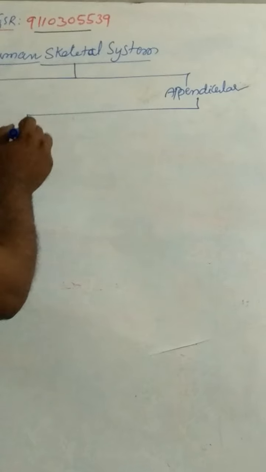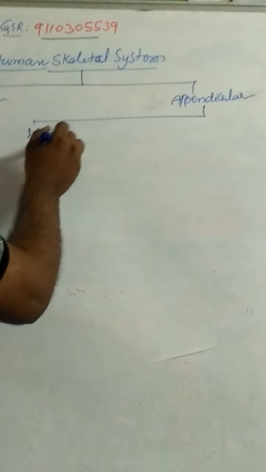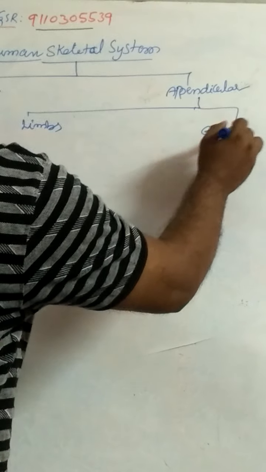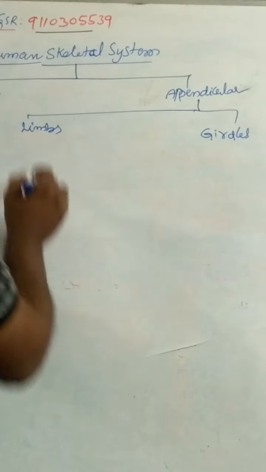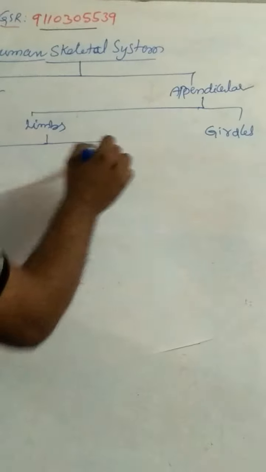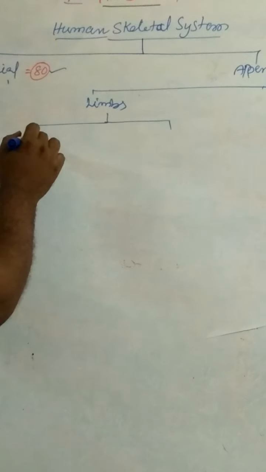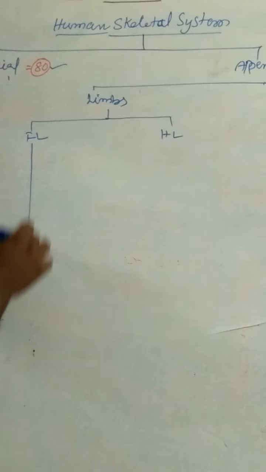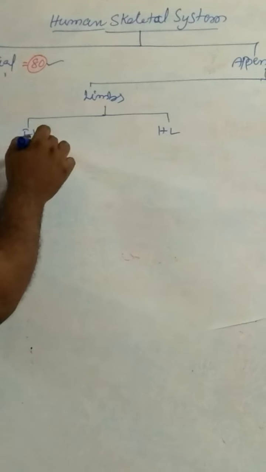There are 2 types of limbs, forelimbs and hindlimbs. Each forelimb consists of, first bone, called humerus.